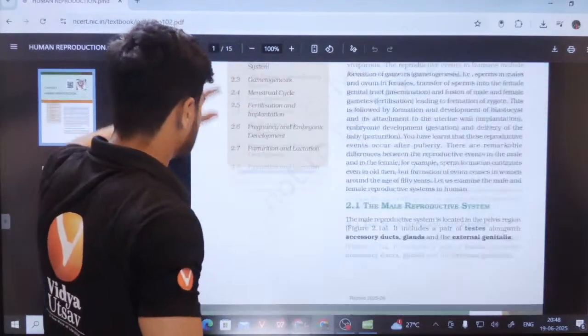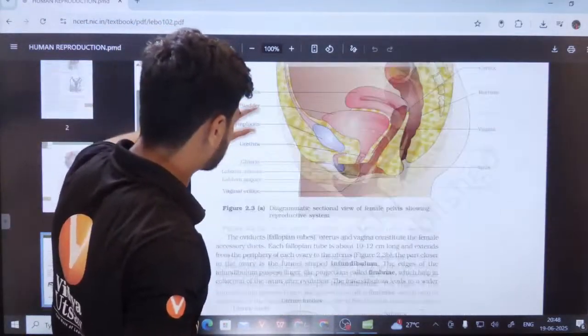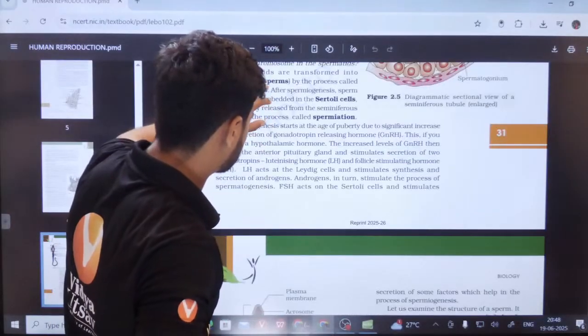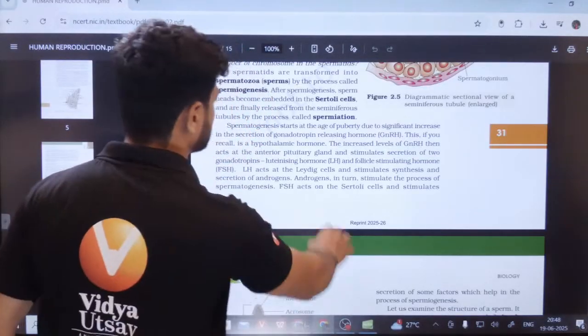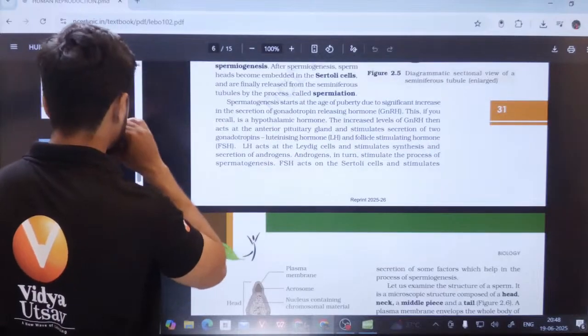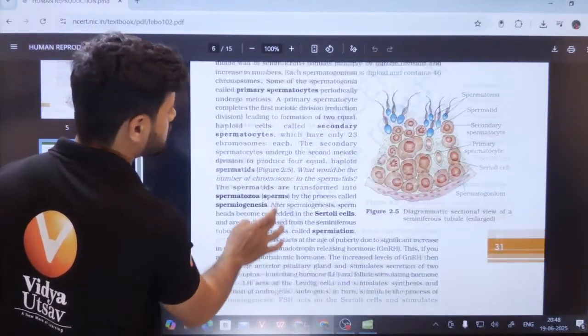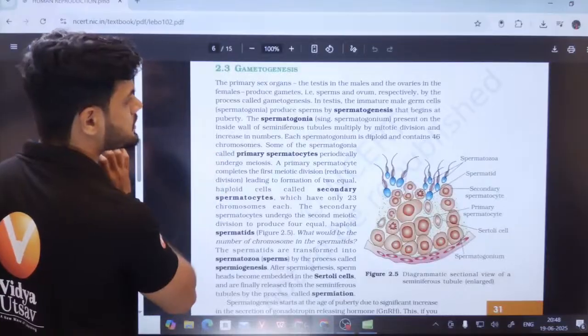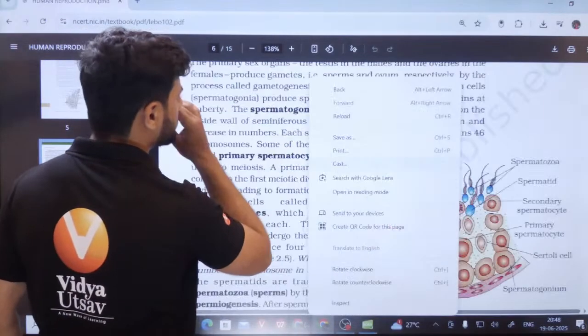Students, is the board visible to all of you? So this is very easy, students. This is very easy to understand. See, gametogenesis. Students, I told you, all of you. Yes or no?